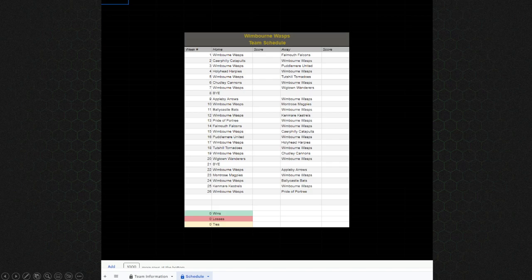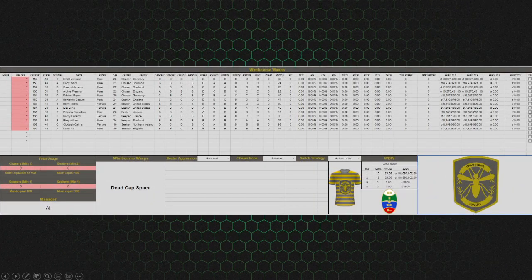It's just a fun thing that you don't have to go a bunch of places and try and find your schedule and when am I playing, who am I playing, all that kind of stuff. It's all right there on your sheet, right there for you to see. It's that second tab. But the first tab is the main one. That's the team information tab. This is where you are going to spend 95% of your time in the game.